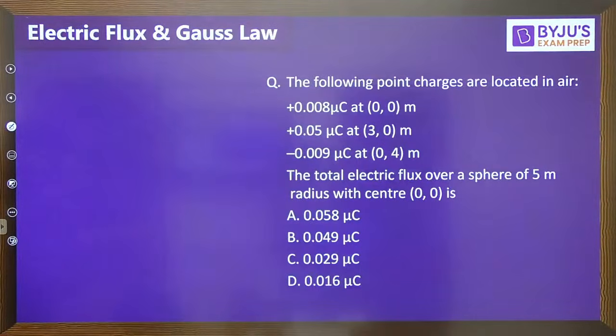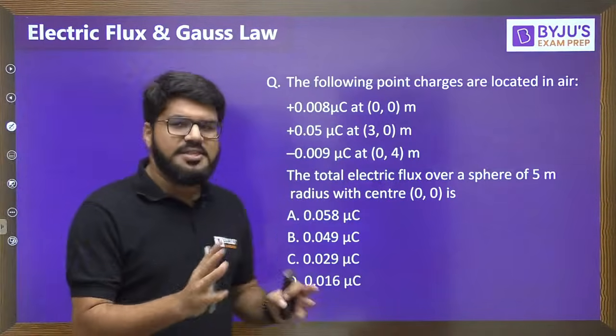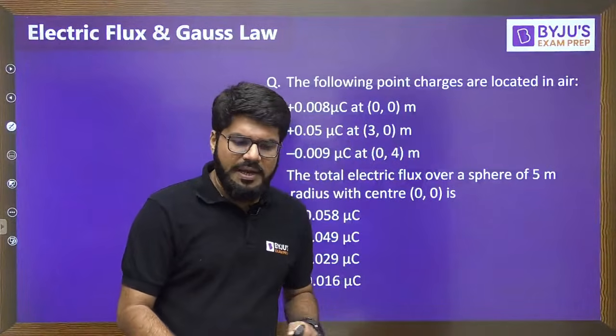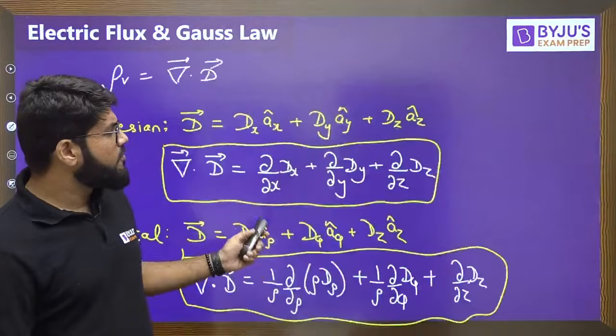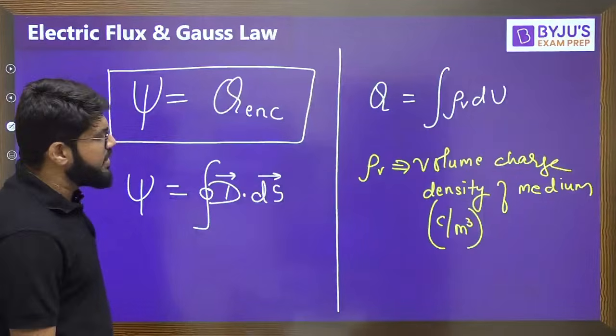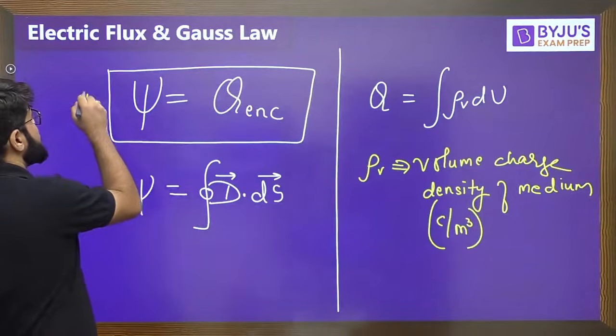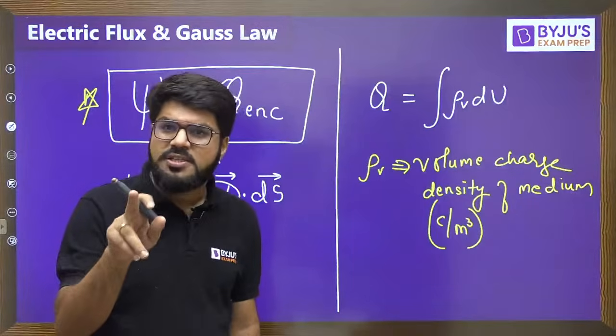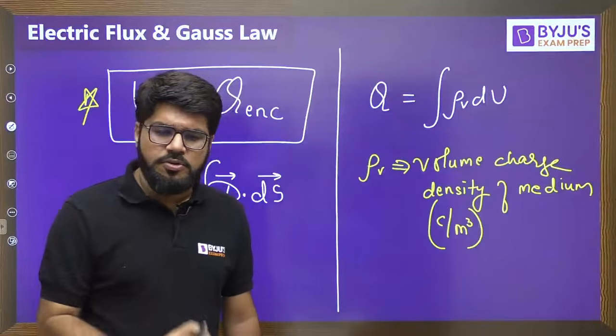Okay, so the concept of flux I have described to you, then we came to Gauss law, eventually leading to the Maxwell equation. What are the two important formulas where you can expect questions? I will tell you. One formula is directly this one, psi is equal to Q enclosed. The total flux crossing any closed surface is equal to the charge enclosed by that surface.